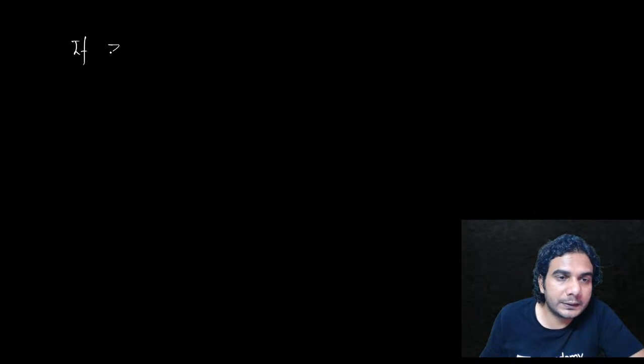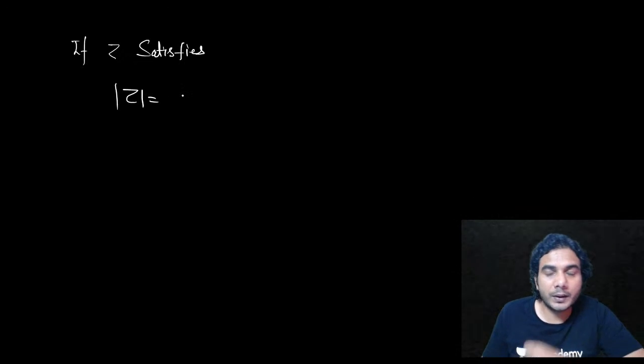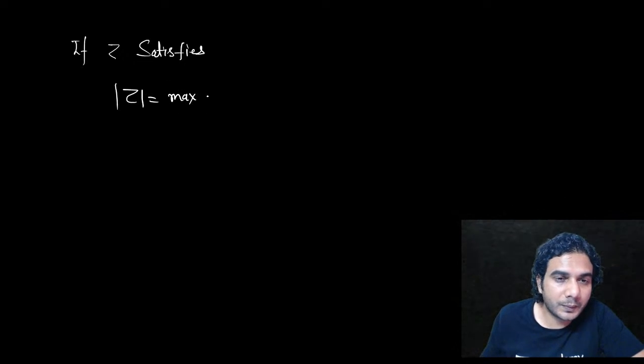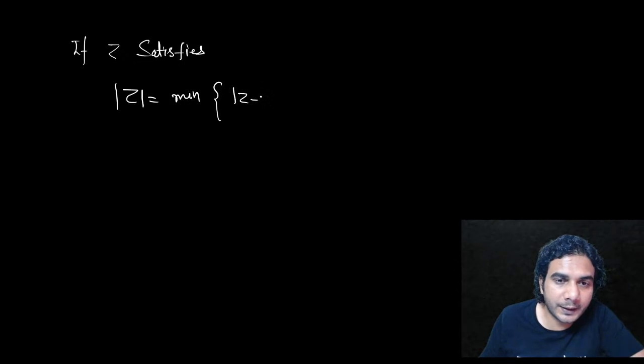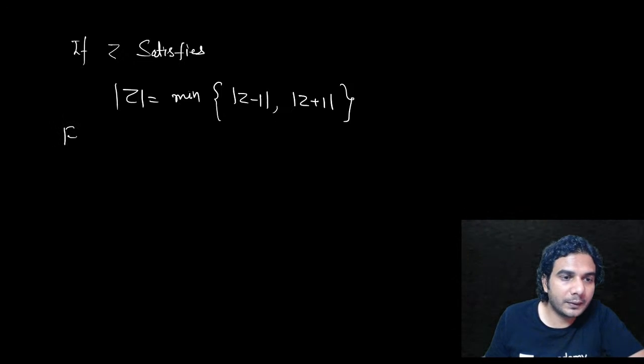If Z satisfies mod of Z equal to minimum of mod of Z minus 1 comma mod of Z plus 1, then find the real part of Z. It's a very good question. Try this one.